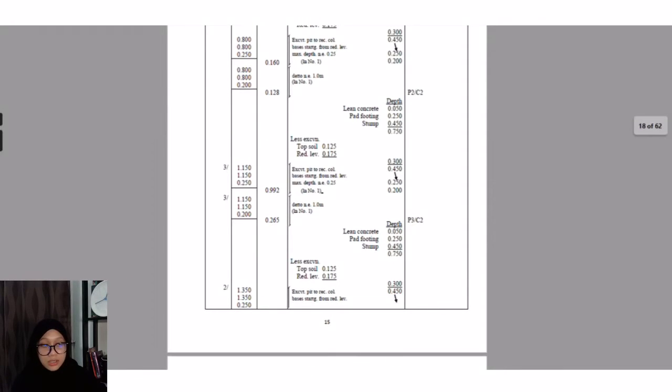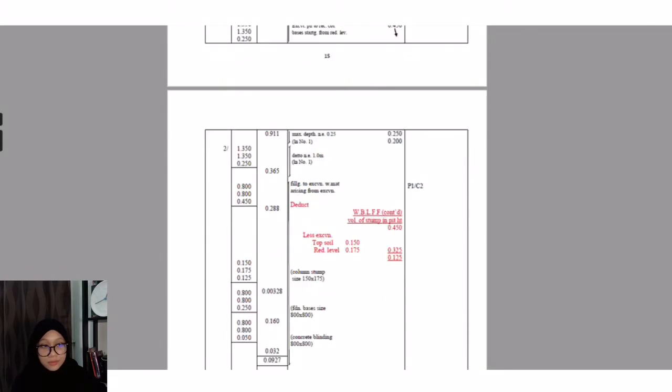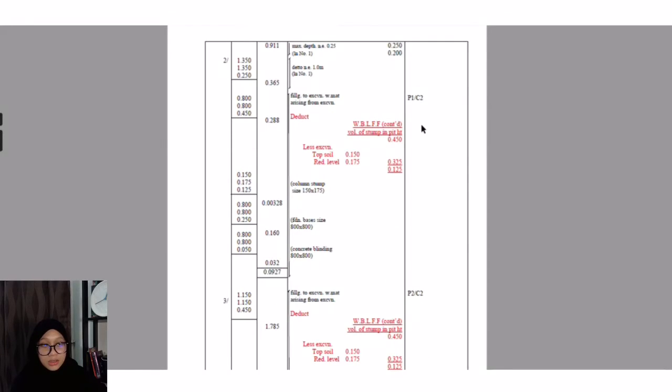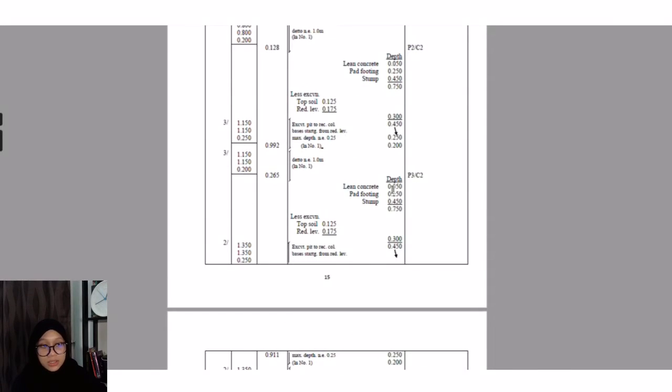We have three, which is P1C2, P2C2, and P3C2. For pit excavation, there are two steps. The first one is you use lean concrete, pad footing, and stump. The second step is you deduct the volume of stump in the pit.